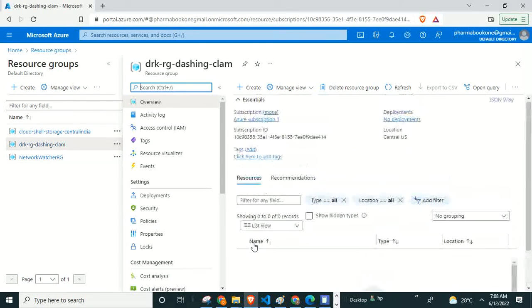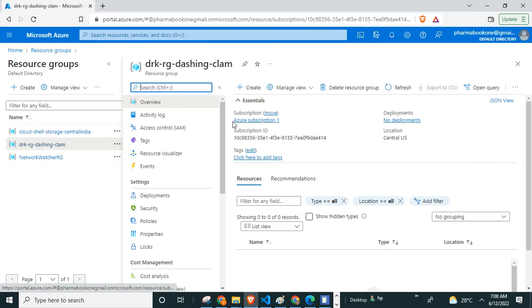It will stay alive as it is, and it will create another one, DRK RG 2. Understood?